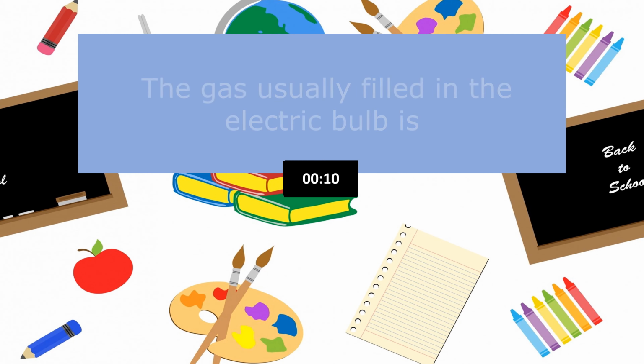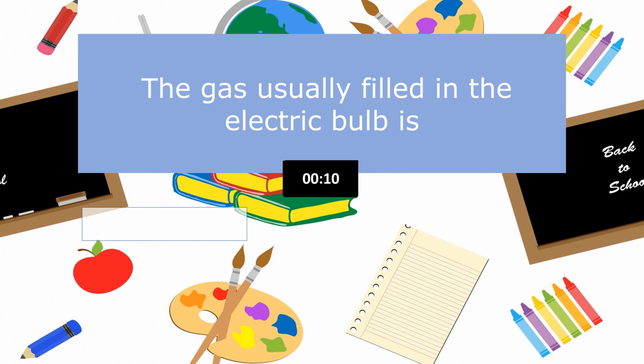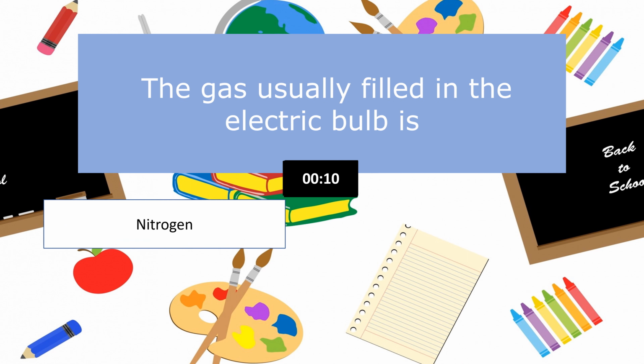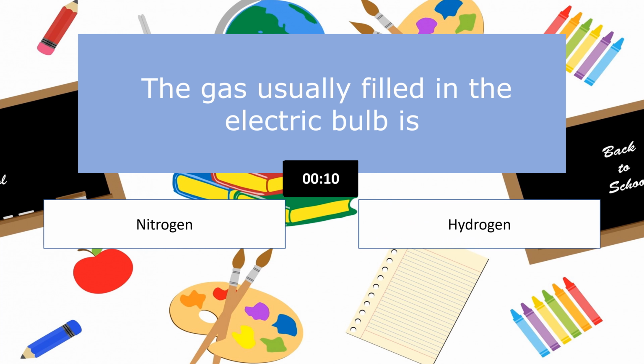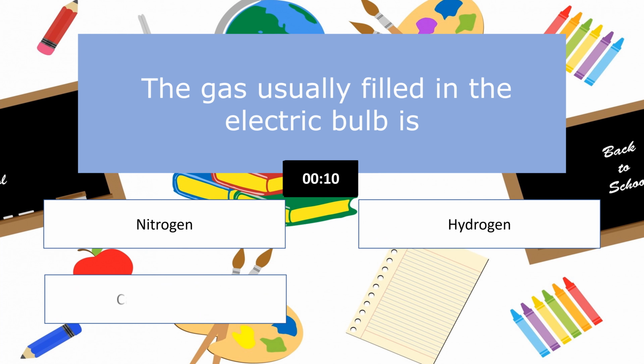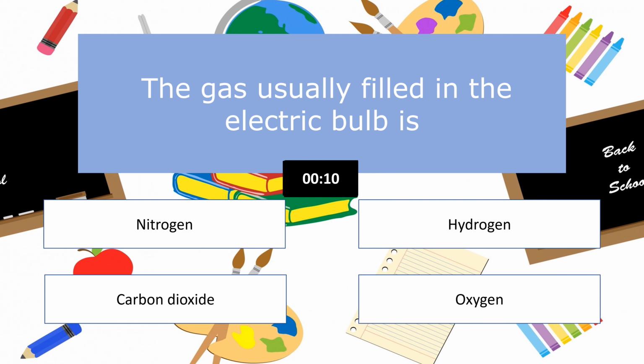Here is your question. The gas usually filled in the electric bulb is: Option 1, nitrogen. Option 2, hydrogen. Option 3, carbon dioxide. Option 4, oxygen.